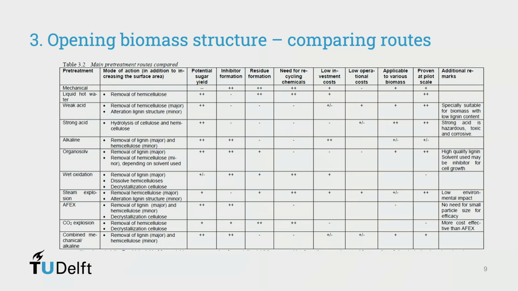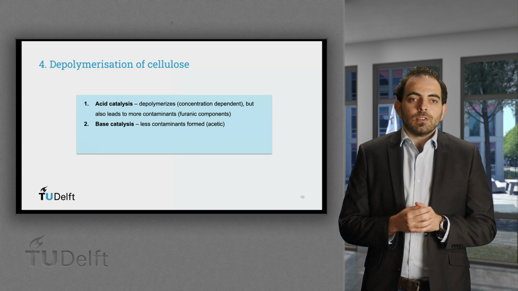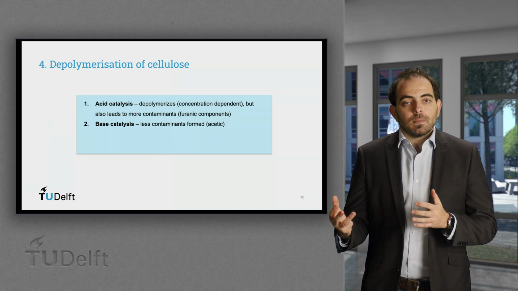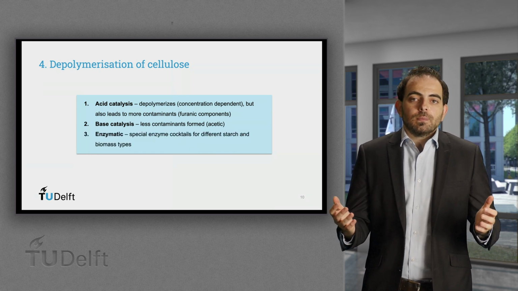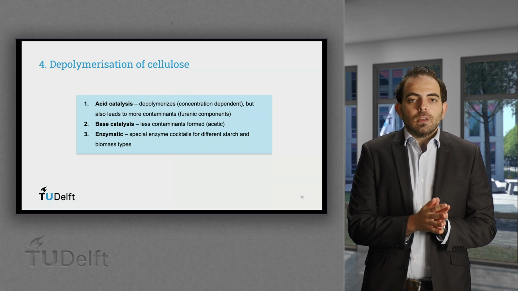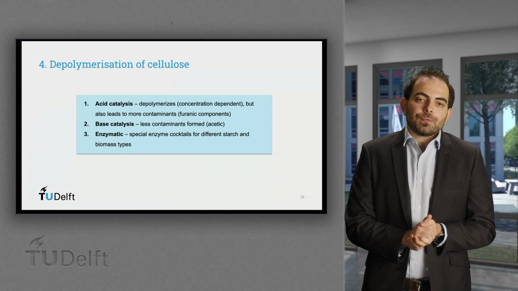This slide shows a more elaborate comparison of the options mentioned on the previous slide. It should really be seen as indicative and certainly not absolute. Some of the chemicals used for pretreatment also have an effect on the depolymerization of the biomass, especially the acids and bases. Another route is to use the natural process of enzymes. The latter are not only used for processing lignocellulosic feedstock, but also when first-generation feedstocks such as starches are used.